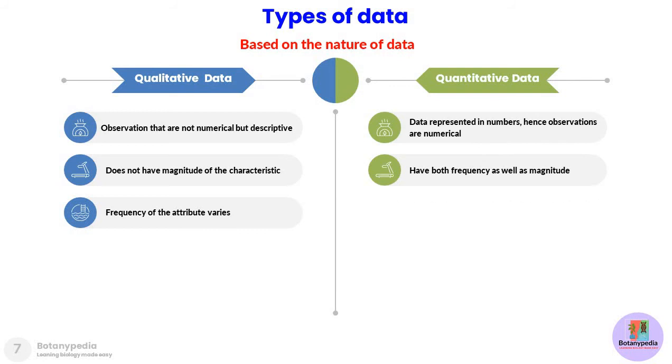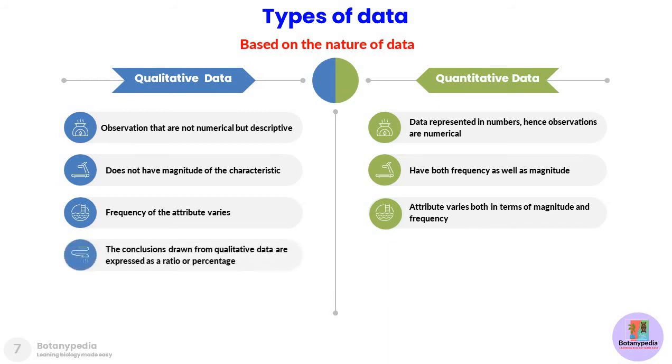In the case of quantitative data, both the frequency as well as the magnitude can vary. For example, if you measure the height of students in a class, you can have numbers anywhere within a particular range, and there may be some students who have exactly the same height, so the magnitude as well as the frequency can both vary. The conclusions drawn from qualitative data are expressed as ratios or percentages.